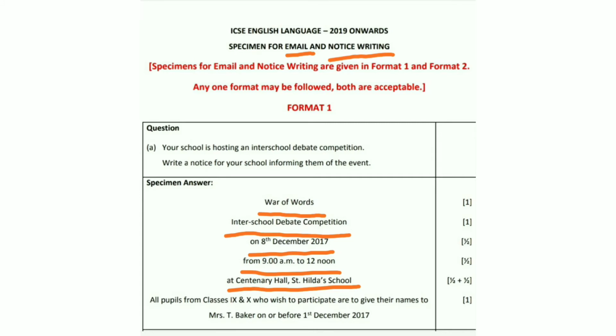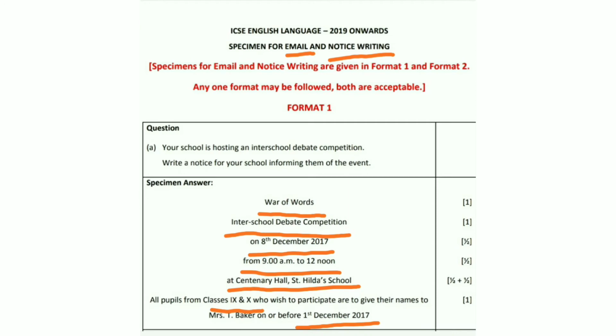After this you will leave a line and then you will go to the margin of the page and begin with the content that has to be written. All pupils of classes 9th and 10th who wish to participate are to give their names to Mrs. Baker on or before 1st December 2017. Now this carries 1 mark. In this these three things are important: the target audience, that is who are supposed to take part, then to whom they have to give the names, and the cutoff date.